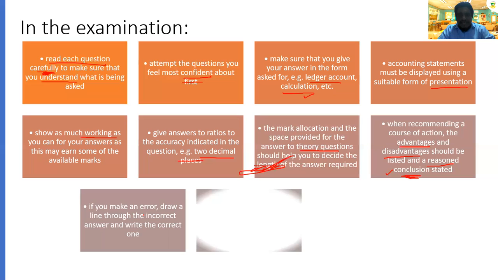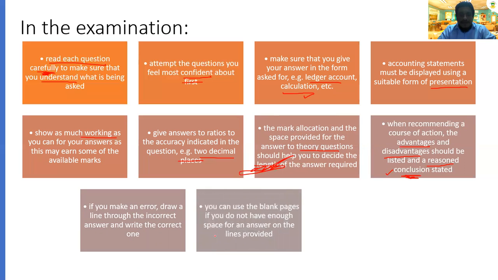Next one, you can use a blank page if you don't have enough space for the answer on the provided line. Sometimes you have done that, then you want to cut because the full answer is wrong. If the full answer is wrong, you can cut, and normally at the back there will be a few empty blank pages. You can write the answer there, but you indicate on the first page, like on page number 2, please refer to page number 4. Then the answer will be on page number 4.